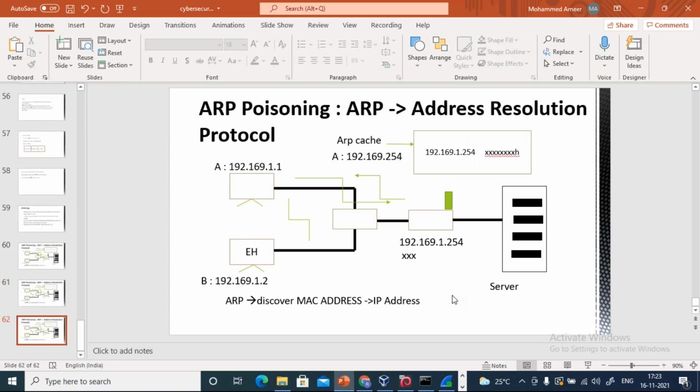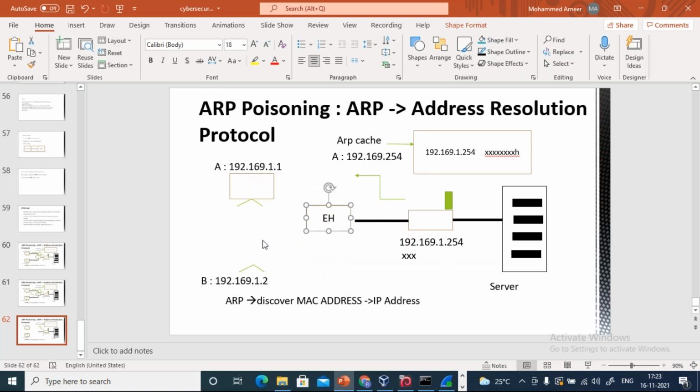Now let me just delete these things. So now this particular hacker is coming in between you and the gateway. This person who is coming in between you and your server and your router is nothing but the man in the middle.